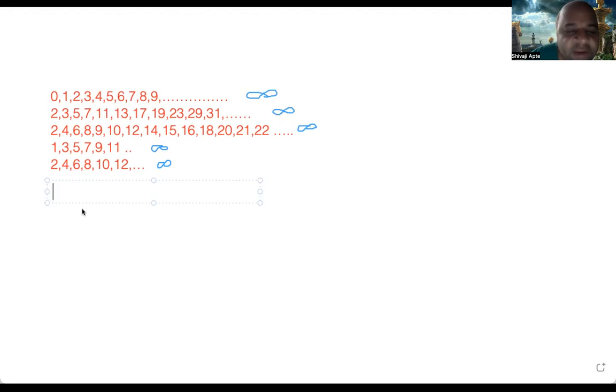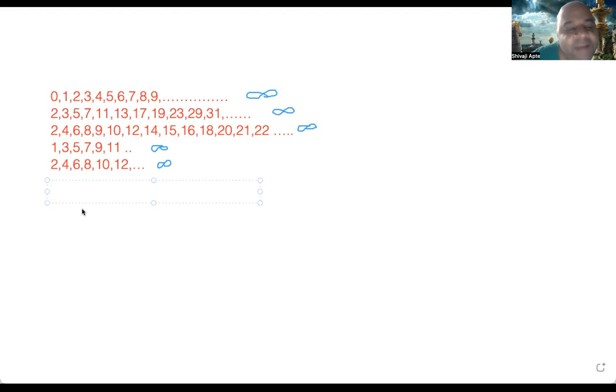All even numbers are anyway composite. 2, 4, 6, 8, 10, 12, you can see it. But in addition, some odd numbers are also composite. So 9, 15, etc. So maybe they are slightly more than half the natural numbers. Odd numbers and even numbers are exactly half of the natural numbers, and composite numbers are slightly more than half.